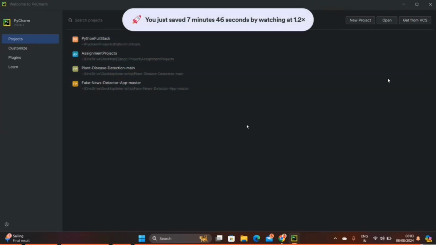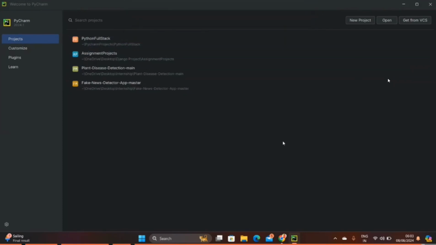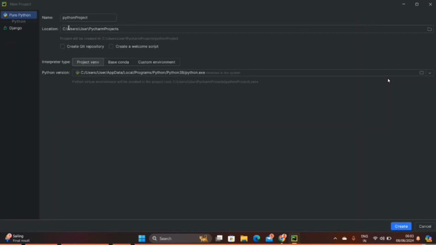Simply click on New Project, then give the project a name, for example sample. Don't click anything else because it's already built in. Here I have two Python versions, Python 3.9 and Python 3.12.